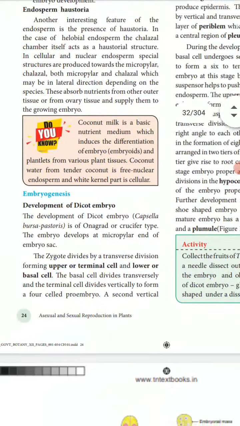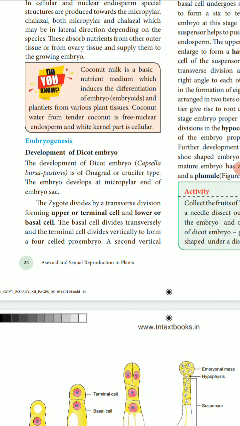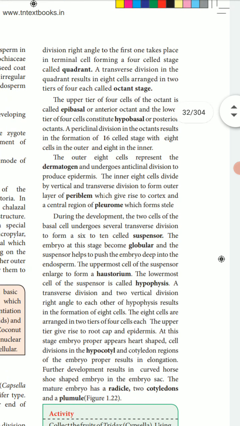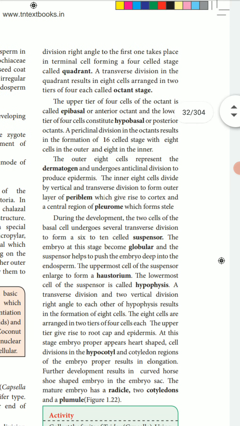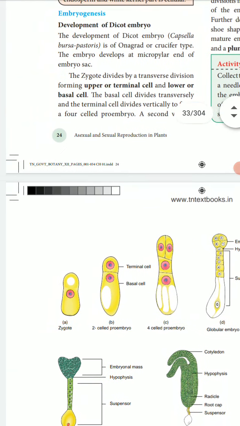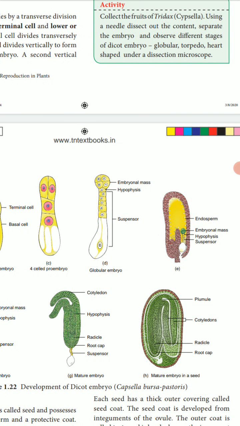Okay, then the next one, embryogenesis: development of the dicot embryo. The zygote divides in the transverse section to form the upper or terminal cell and the lower or basal cell. The upper tier of four cells is called epibasal, and the lower is hypobasal. First the zygote, then the 2-cell stage proembryo and 4-cell stage proembryo, and then the globular embryo.